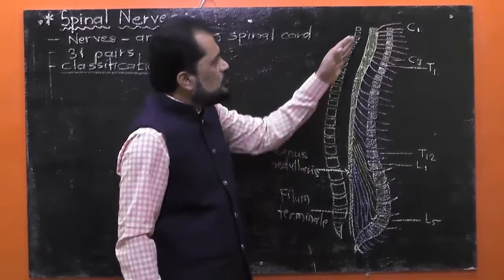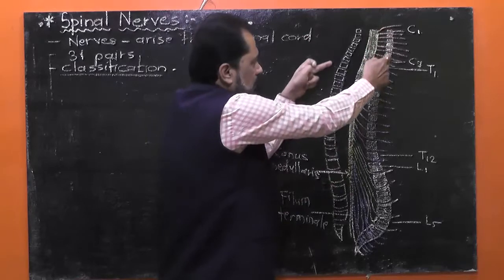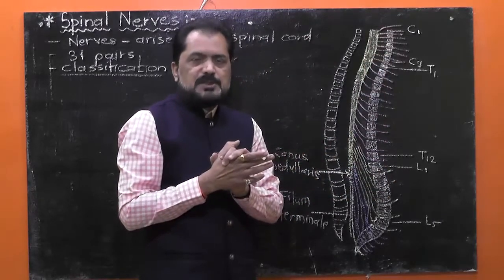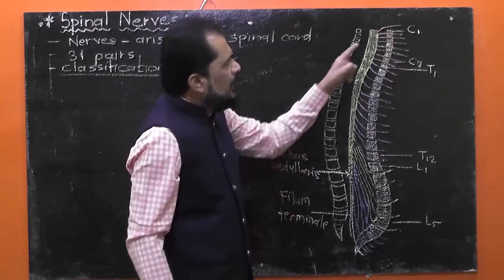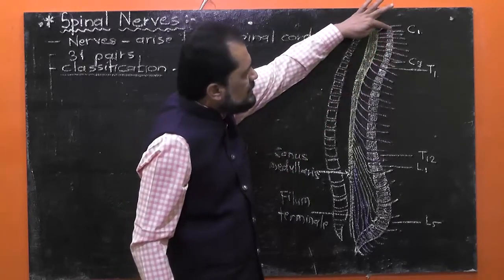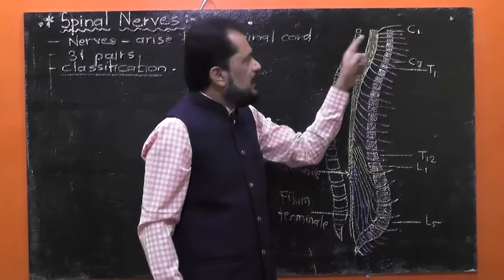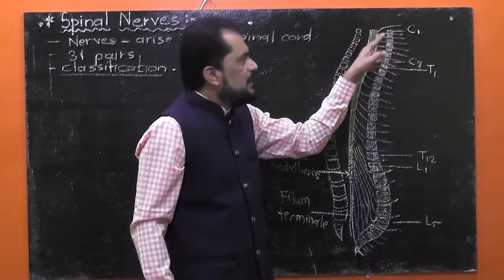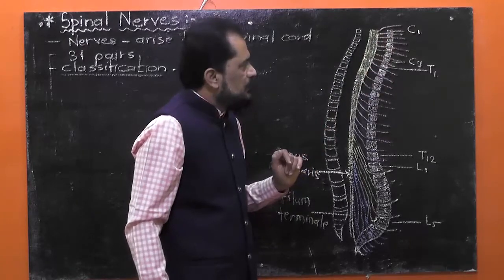So here I have shown the spinal cord initially, and here I have shown the vertebrae, the vertebral column. You know that the vertebral column is made up of many ring-shaped bones, that is vertebrae. Here I have shown with the help of white chalk the vertebrae, such as the first 7 vertebrae known as cervical vertebrae, which I have mentioned as C1 to C7.